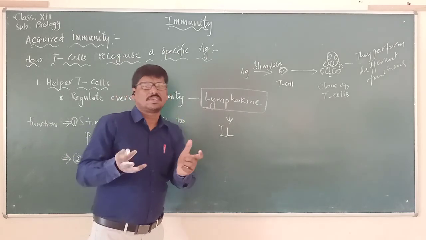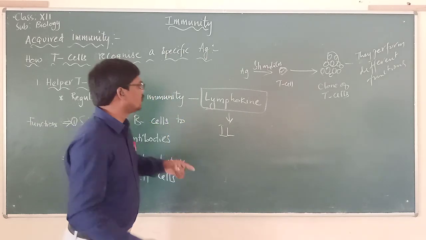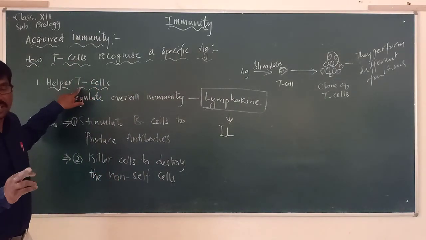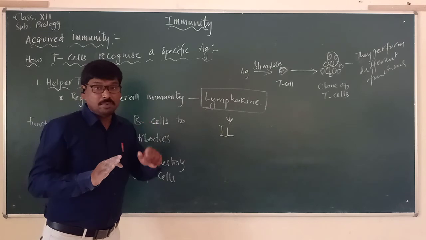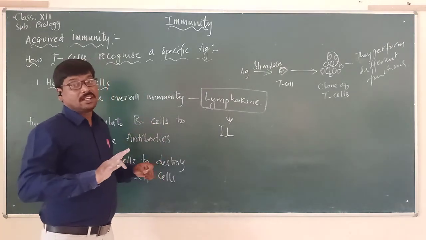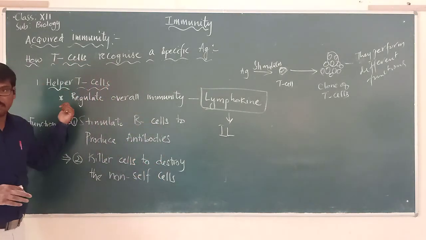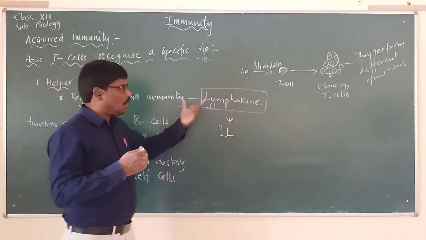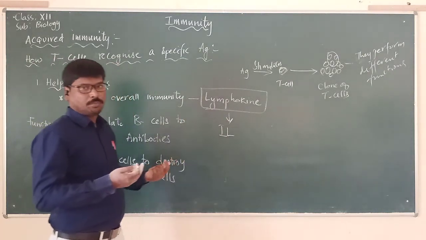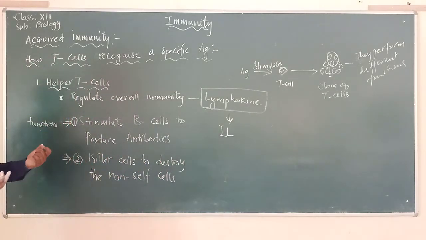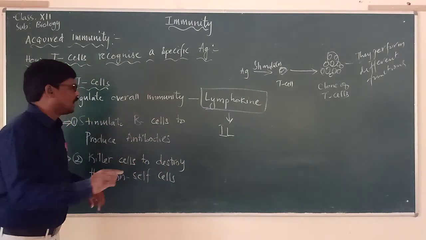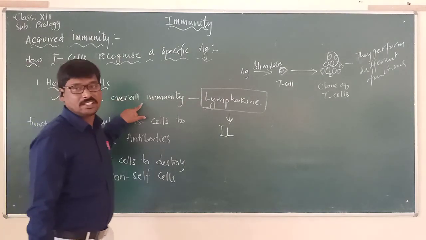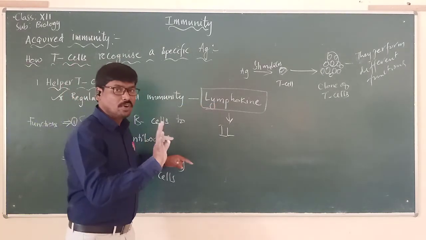All the cells of the immune system are under the control of T helper cells. Not only the cells of the immune system, but they also stimulate the cells of the bone marrow, which we already studied is where all these cells arise. So in a simple sentence, we say that it regulates overall immunity by producing the lymphokines. Please remember this sentence.